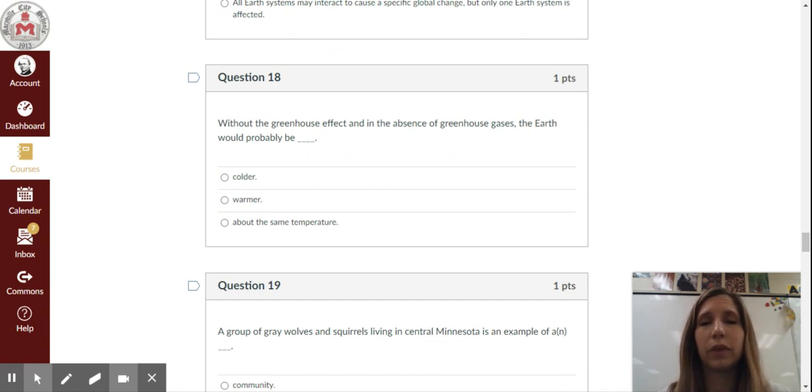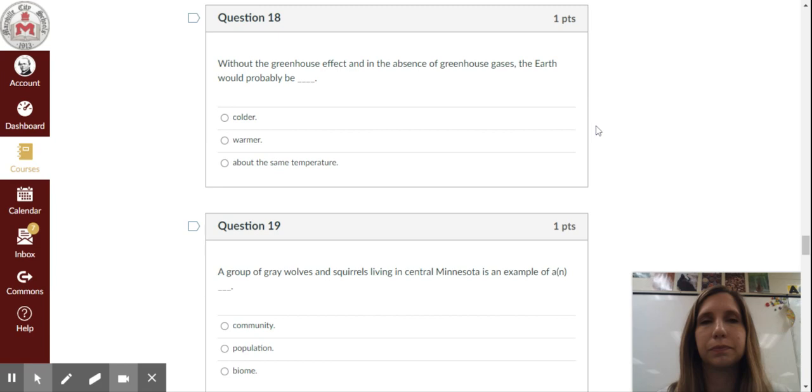Question 18. Without the greenhouse effect and in the absence of greenhouse gases, the Earth would probably be blank. Is it A, colder, B, warmer, or C, about the same temperature?